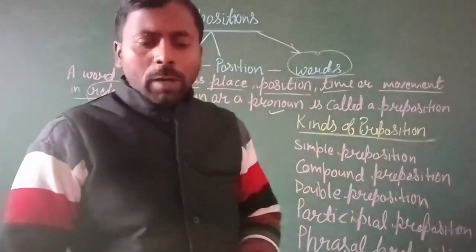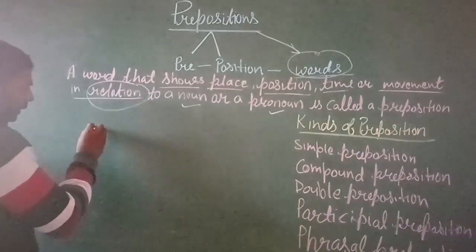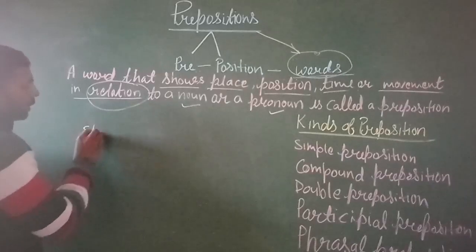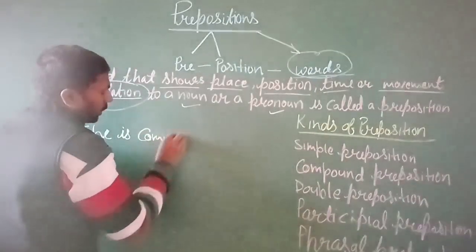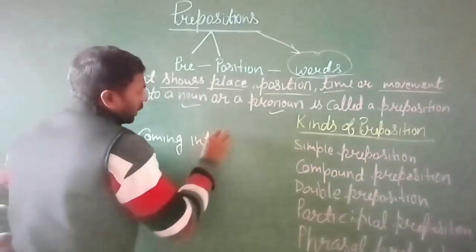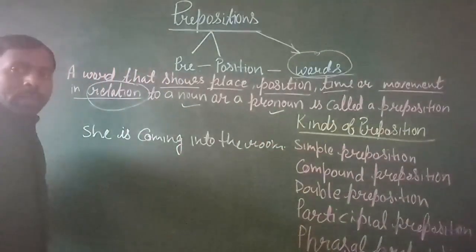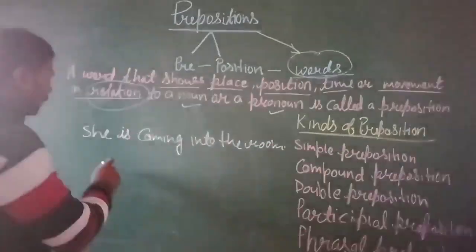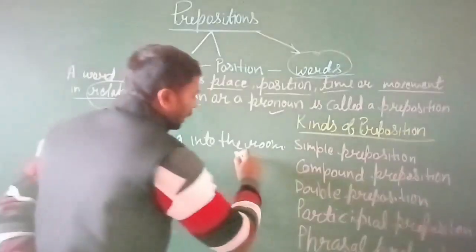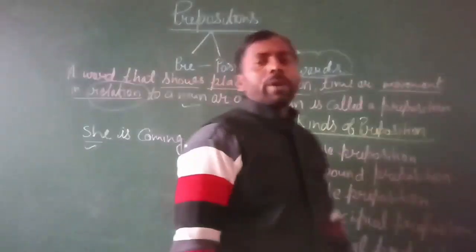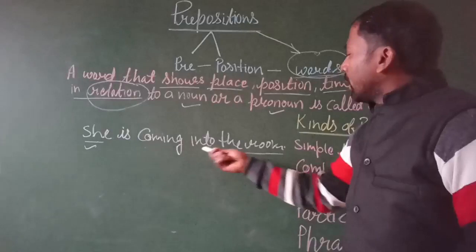You can see some examples of the preposition, like: She is coming into the room. Here she is a pronoun, and room is a noun.